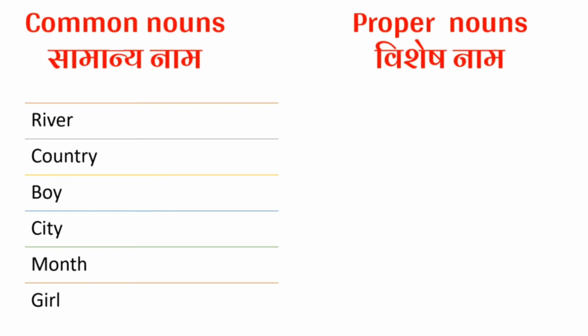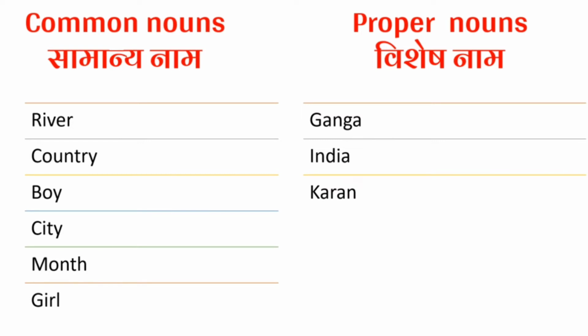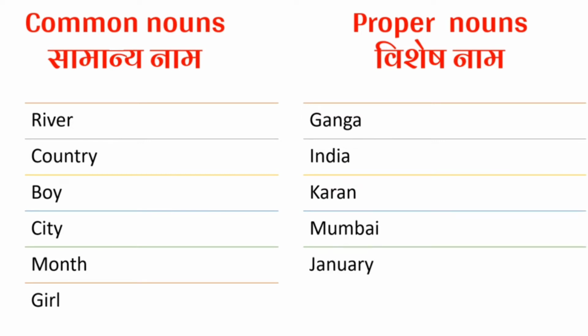But if we give a specific or special name to this river, we can say Ganga. The name of a river is Ganga, so it is a proper noun. The name of the country is India. The boy is Karan. The city is Mumbai. The month is January.